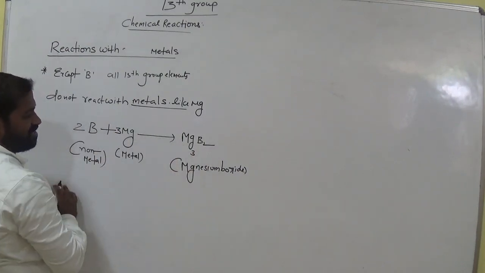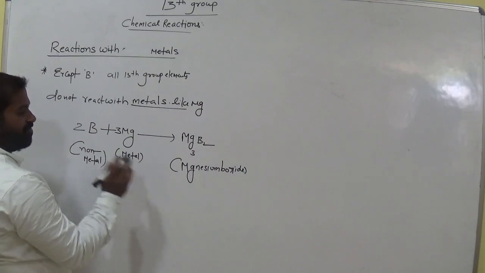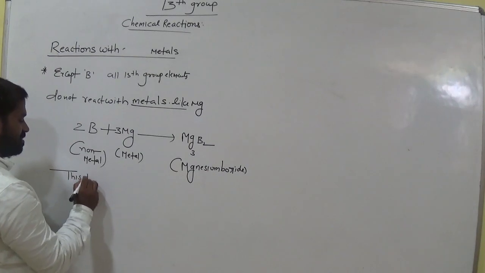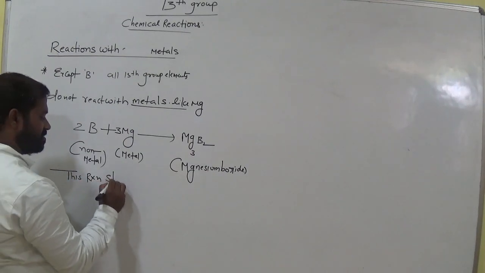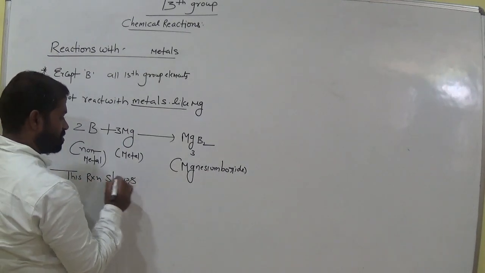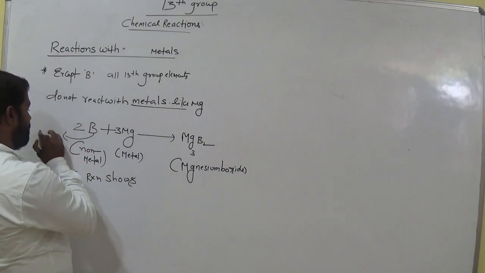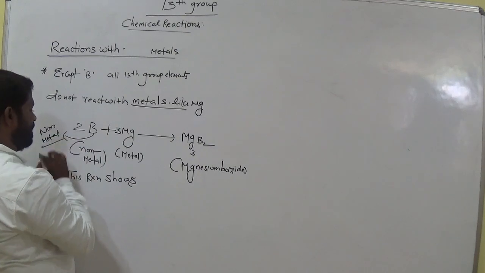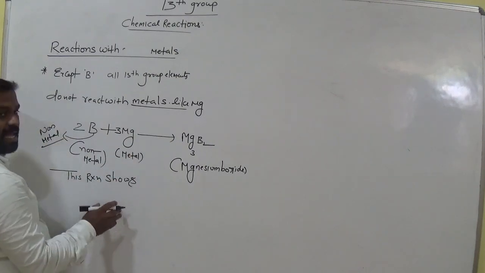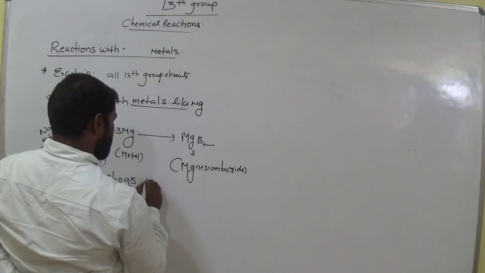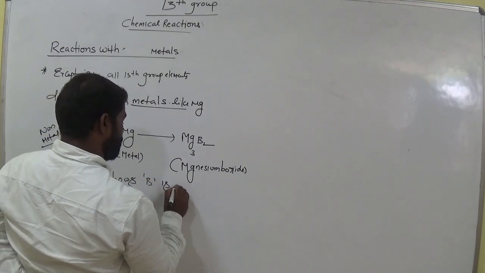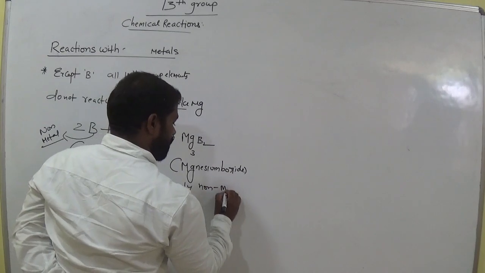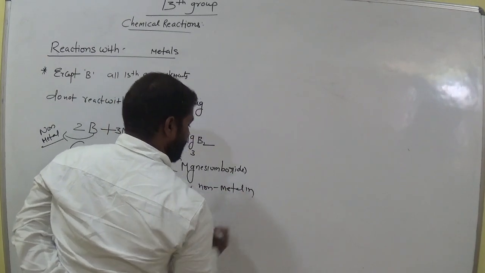Is it balanced or not? Balanced. Magnesium boride formed. This reaction shows that boron is the only non-metal in the 13th group.